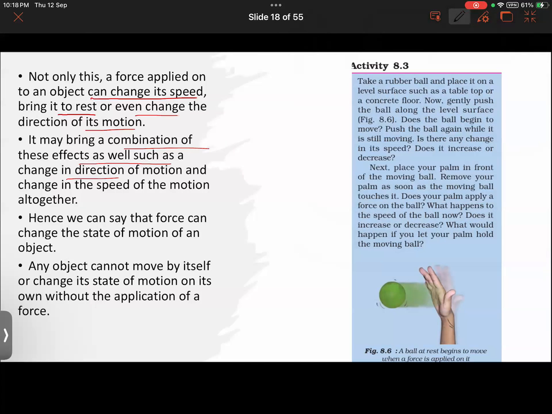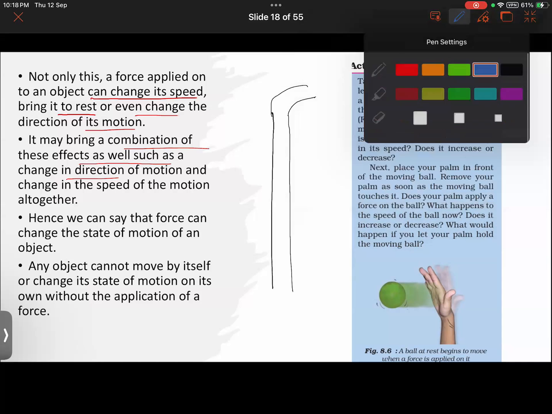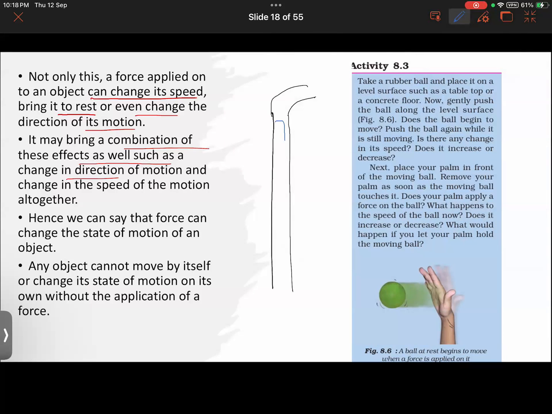Like for example, when you are driving on a straight road and there's a sudden curve in the road. So at that time, two changes will happen in the car. What are those? You guys tell me. When a car is driving on this road and you have to take a sudden turn, two things will be changing here.